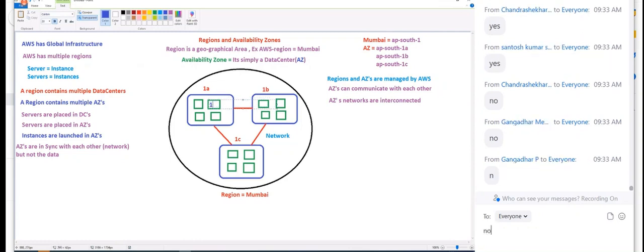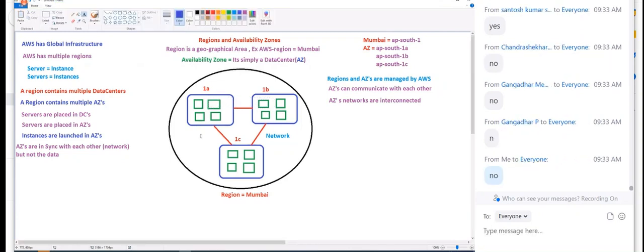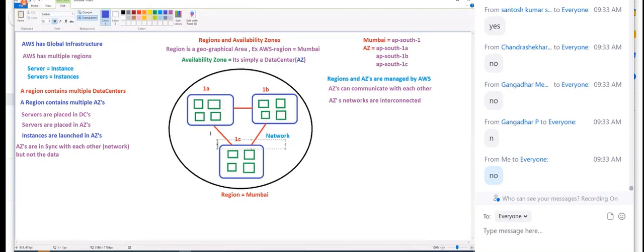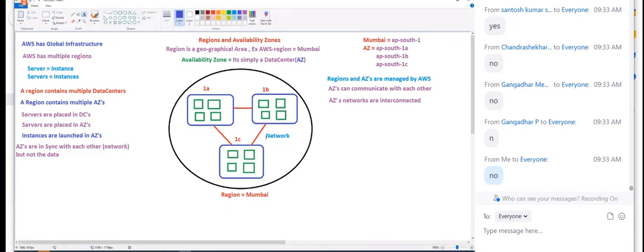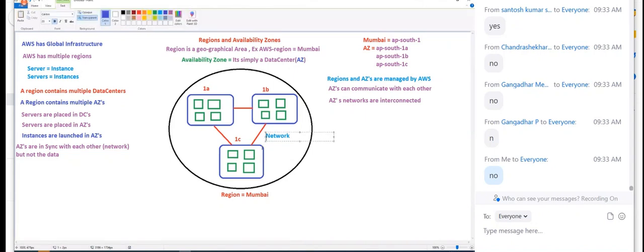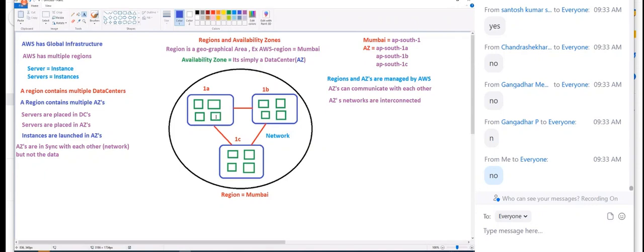So guys, always distribute your servers among the availability zones. If you distribute the servers among availability zones, they can talk to each other, because we learned just now that the networks are interconnected. If the networks are interconnected, why can't we distribute our servers across availability zones? We can.